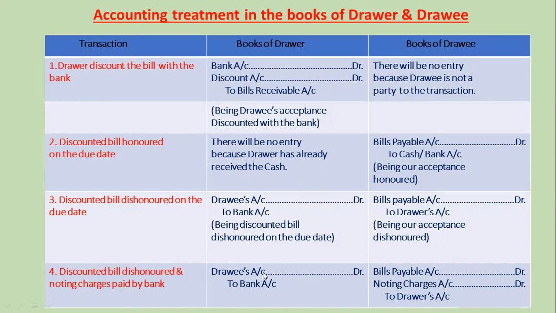The entry reflected in drawer's book, drawee's account debit to bank account, being discounted bill and noting charges paid by the bank, as amount of bill plus noting charges. And in drawee's book, bills payable account debit, noting charges account debit to drawer's account, being acceptance dishonored and noting charges payable.